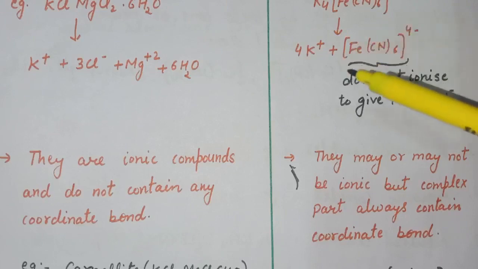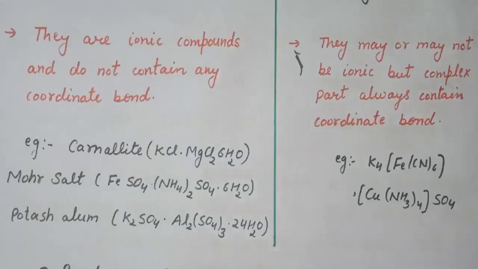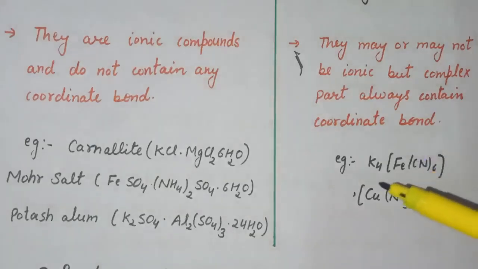So the complex part always contains coordinate bonds. Here are the examples of double salts: carnallite, Mohr salt, potash alum, and here we have some examples of complex compounds. So this is all about double salt and complex compound.